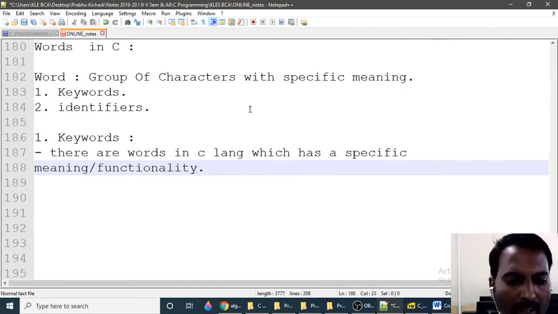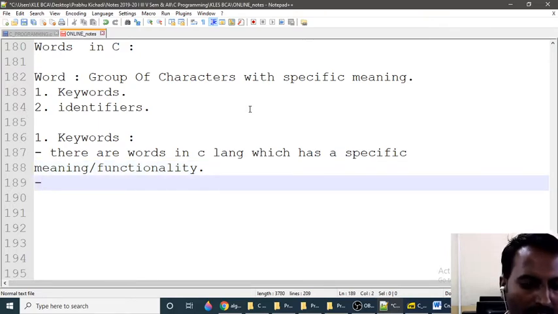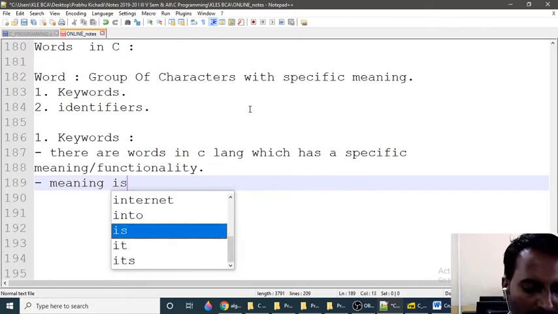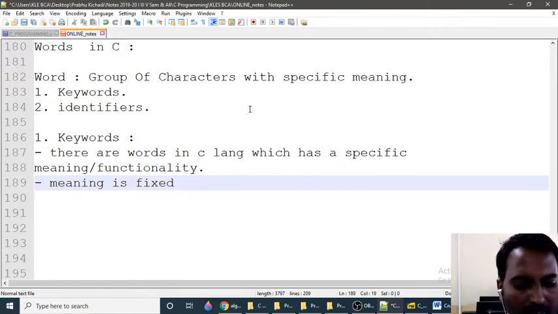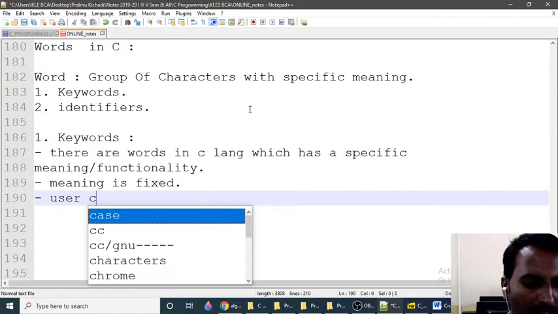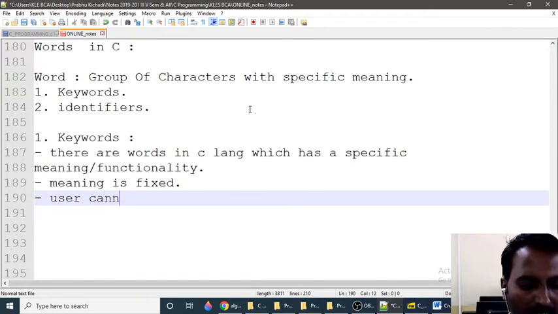There are ready-made words present in the C library. Those words have their own meaning, so the user cannot change their meaning. Hence, the meaning is fixed. Keyword meaning is fixed, and the user cannot change it. Hence it is fixed, means we cannot change it.